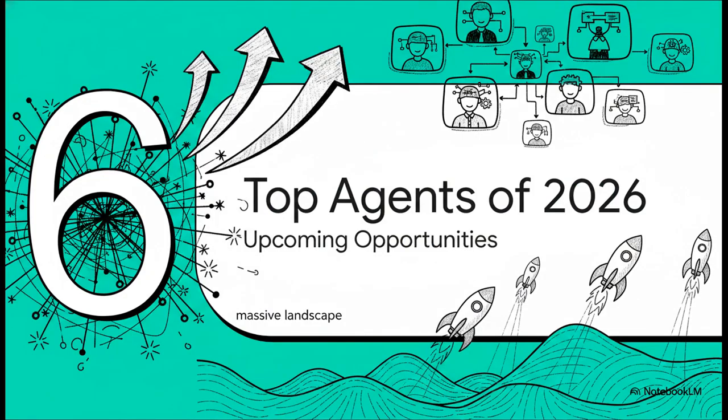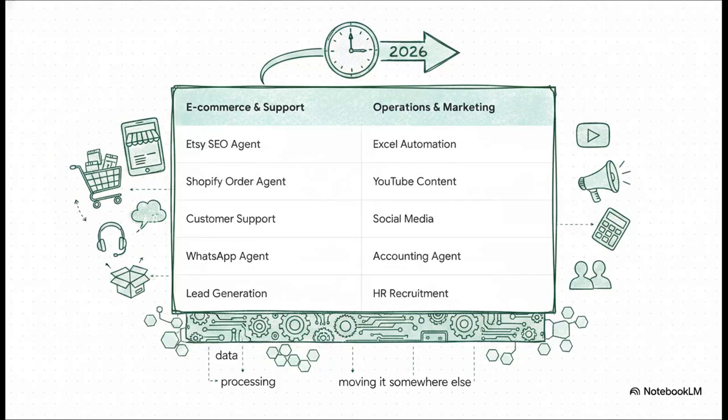Section 6. Top AI Agents of 2026. The upcoming opportunities. We've seen what they can do today, but the landscape of upcoming opportunities is just massive. The sheer variety of high-demand agents is absolutely staggering. This brilliantly illustrates how incredibly broad the demand is going to be by 2026.